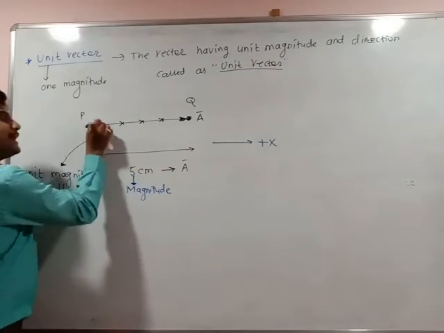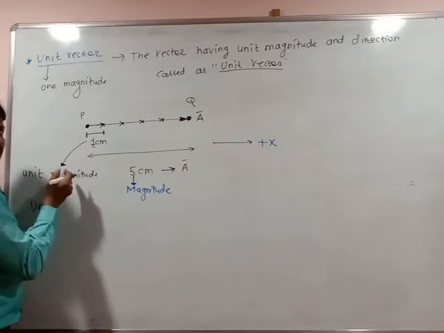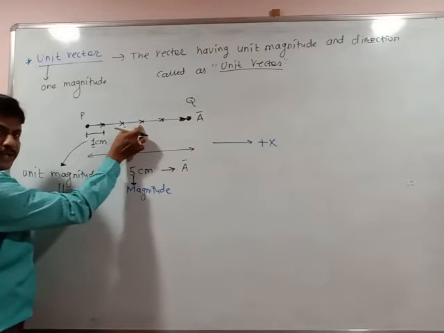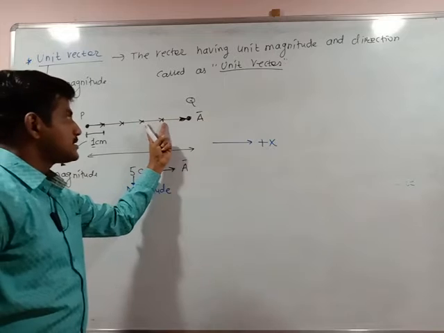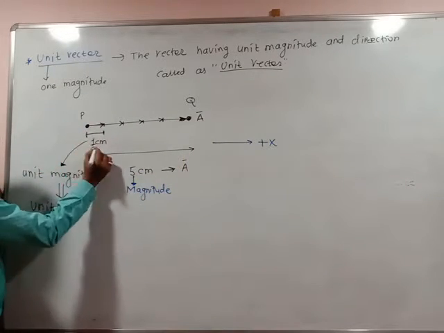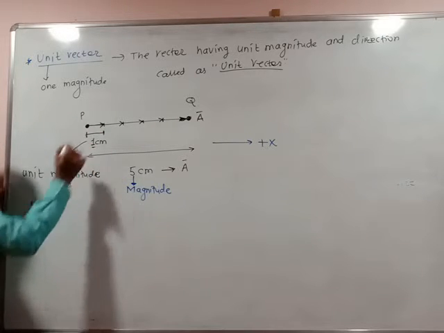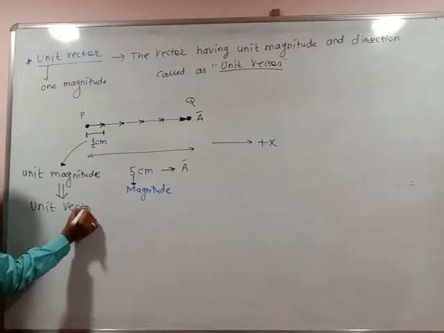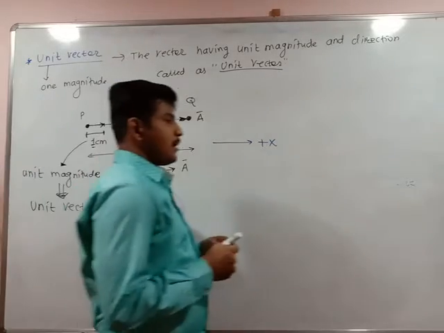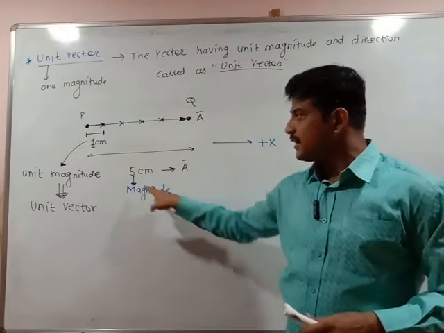One magnitude, one direction. Two magnitude, two directions. So if I divide this vector into a number of small vectors, each has one magnitude, one direction, and again one magnitude, one direction. If I take a small vector whose magnitude is 1 and direction is only 1, unit magnitude and unit direction, then it is called a unit vector. Are you getting this point? See, what we discussed here: there is one vector a bar whose magnitude is 5.